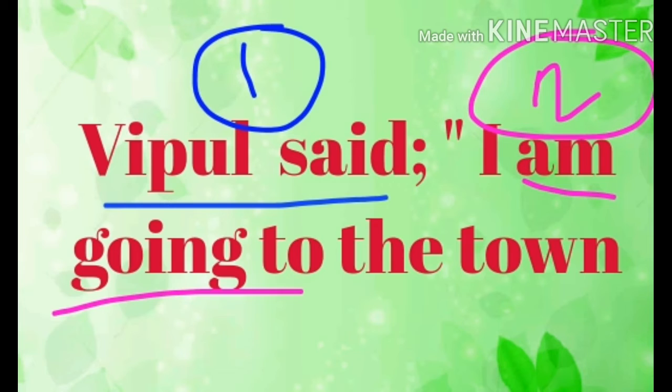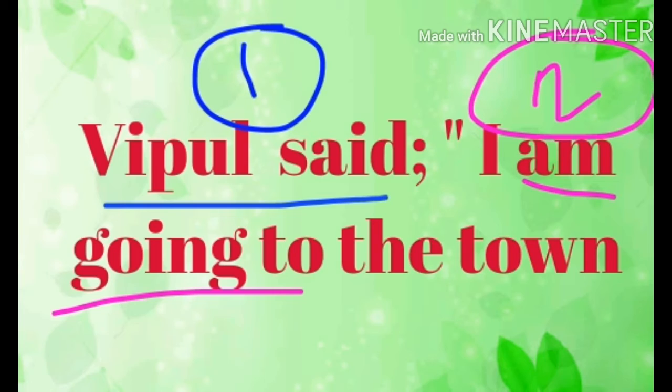A clause is actually a part of a sentence with a minimum requirement of a subject and a verb, or an object and a verb. Okay, so for a clause, the minimum requirement here, Vipul said, there is a subject and a verb, said is there, so that is one clause, right?